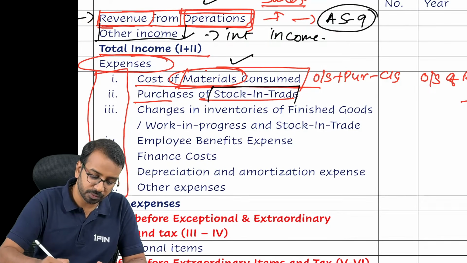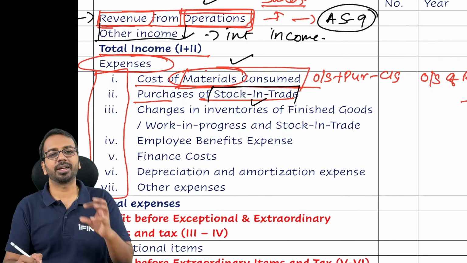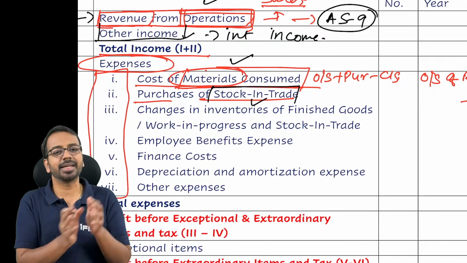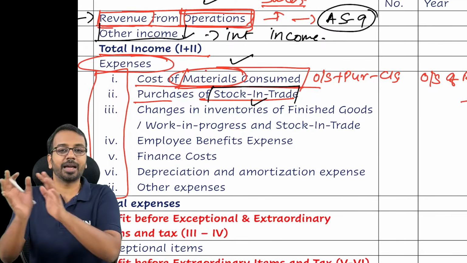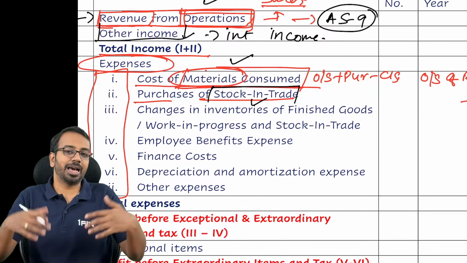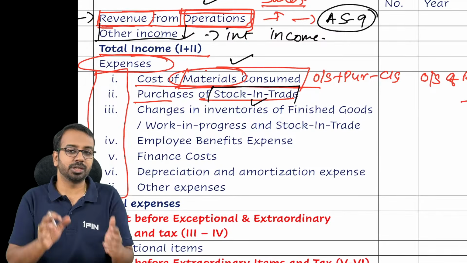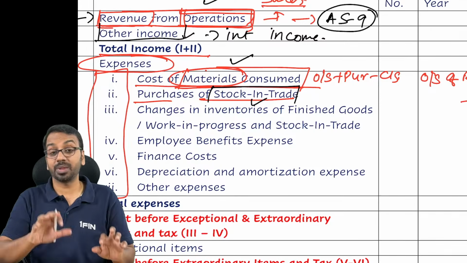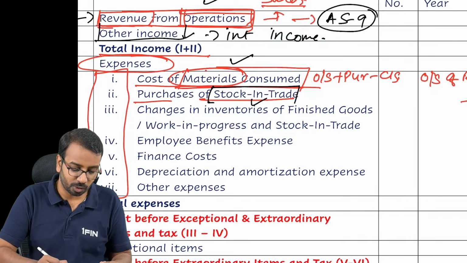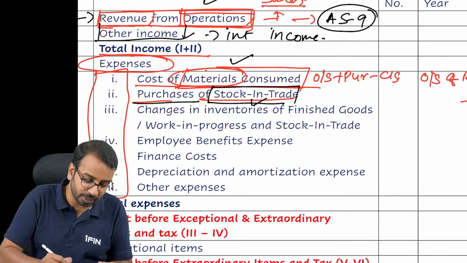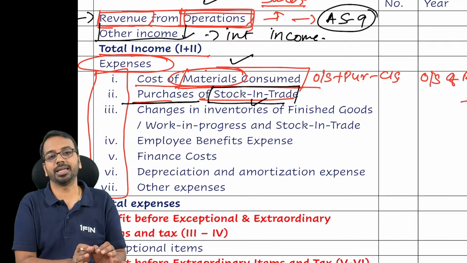Second, purchases of stock in trade. Sir, what is the difference between material and stock in trade? Stock in trade is something I buy and I sell. I buy a computer, I sell a computer. I buy a car, I sell a car. I am DMart, I buy various FMCG goods, I sell those goods. So something which I have purchased for the purpose of selling is called stock in trade. That purchases I show separately.